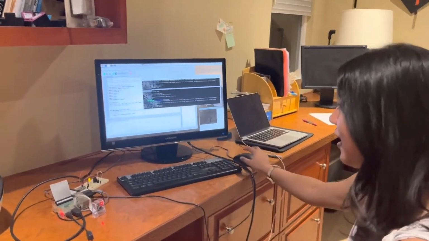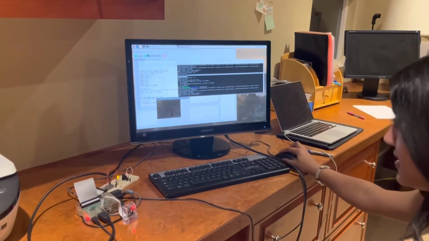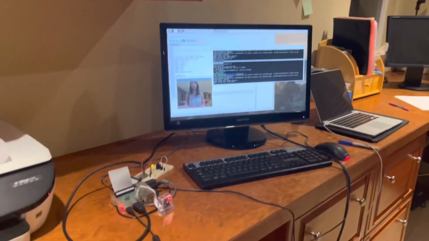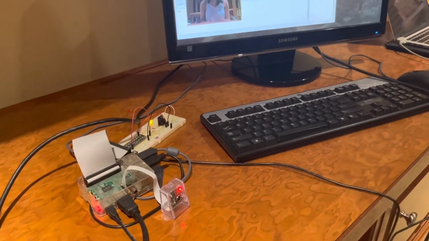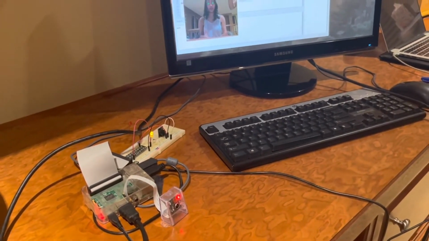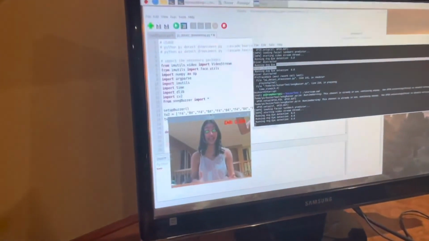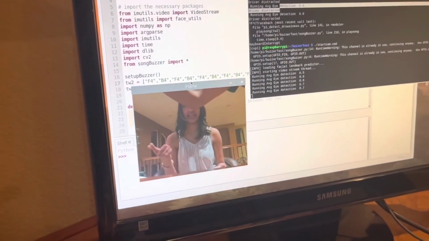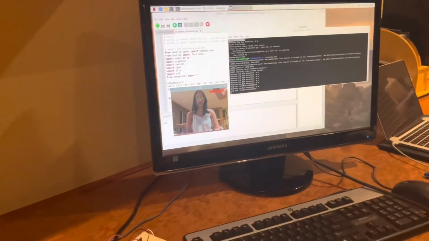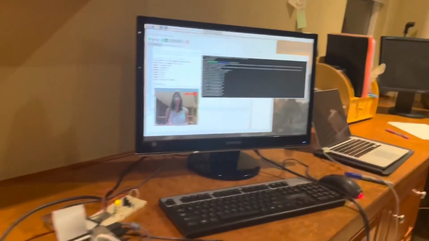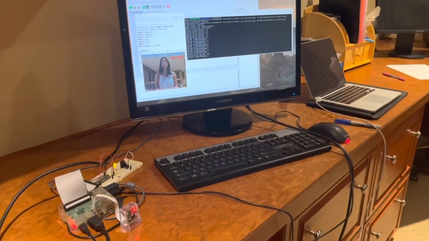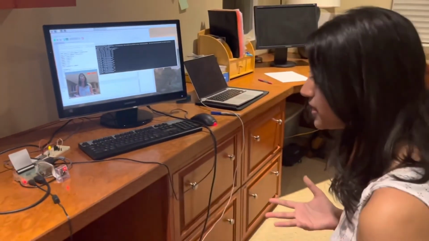As you can see here, I have my monitor attached to the Raspberry Pi attachment, and the frame here is about to get my camera streamed from the attached Pi camera. So right now I'm looking directly at the camera that would be mounted on my dashboard, and you can see the eye aspect ratio being calculated as the red number in the top right corner. Additionally, the terminal is printing out my running average EAR, so it can use my eye aspect ratio to later calculate my drowsiness. But let me mimic distraction.